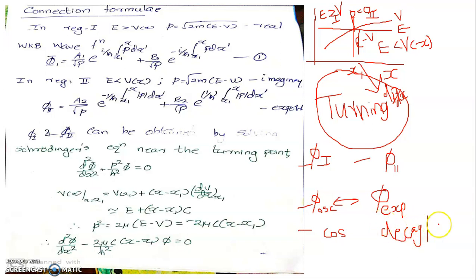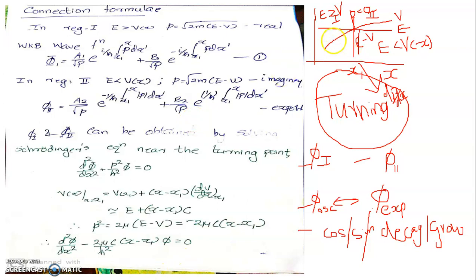So the exponential solution can be either an exponential decay or an exponential growth, and the oscillatory solution can be either a cosinusoidal wave function or a sinusoidal wave function. How these cosinusoidal or sinusoidal wave functions representing the system in the classical region are related with the exponentially decaying or exponentially growing solution written for the system occupying region 2 is exactly what we are interested in solving.